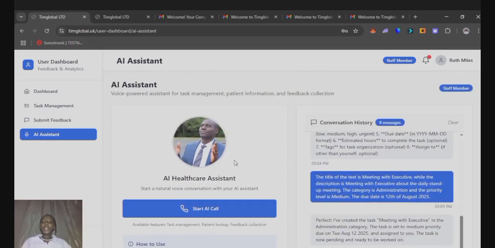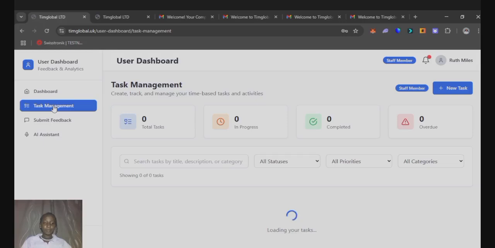Okay, so I've been able to demonstrate how to use the AI assistant to submit a feedback and to also schedule a task. The feedback would have reflected in the administrator's dashboard because they want to see the feedback and also to manage the feedback. But for the tasks that we're able to schedule using the AI assistant, I'll be showing us here.